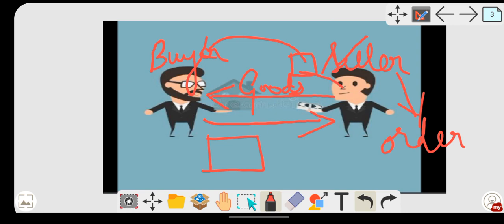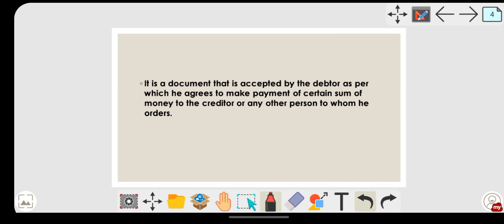So it is made by whom? It is made by the seller himself. The seller himself is going to issue a bill of exchange, and in return the buyer has to put the signature. Now we'll see the meaning. It is a document that is accepted by the debtor. The main thing over here is you have to remember the word accepted, because in the MCQ they might ask you for which negotiable instrument acceptance is necessary. It is for your bill of exchange. For a bill of exchange, acceptance is very necessary.